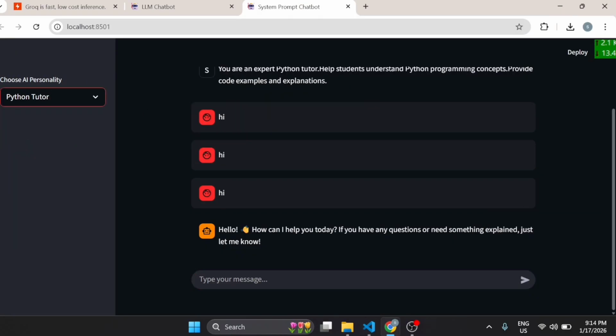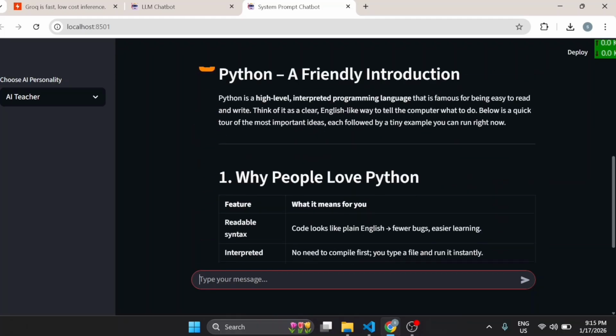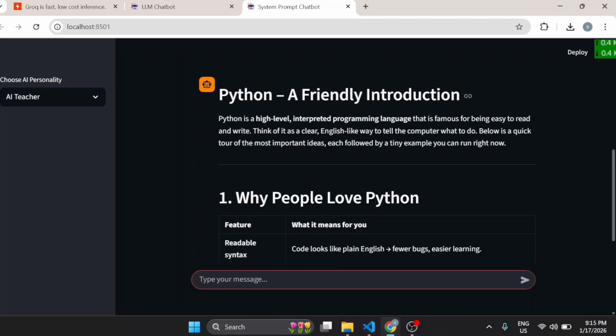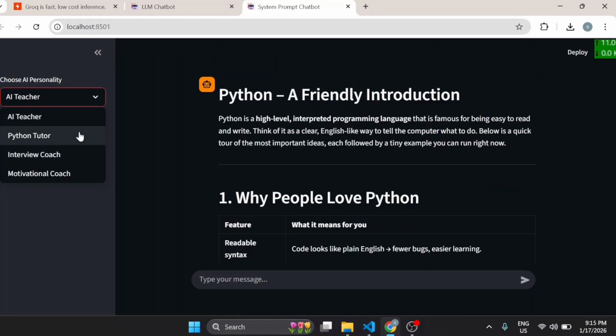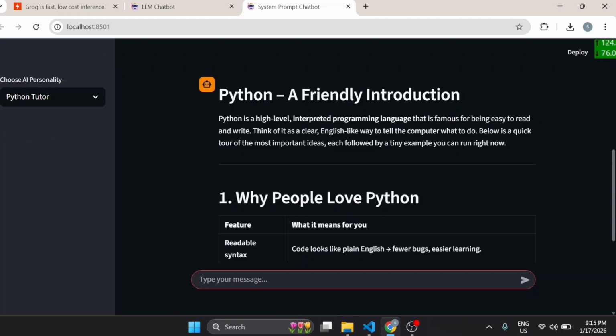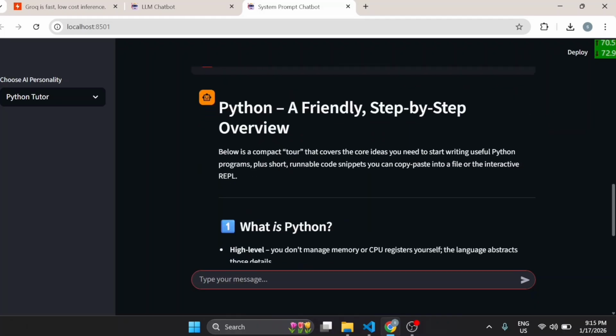So now we will use the Python tutor. Okay, or let's first ask the question to the AI teacher. I will ask a question like, explain Python. So let's see what reply it gives. Okay, so Python: a friendly introduction. It's giving: Python is a high-level interpreted programming language. Now come back and ask the same question to the Python tutor. Okay, explain Python.